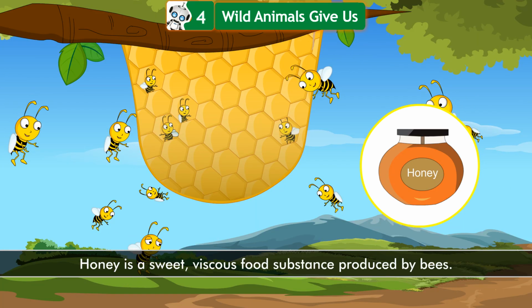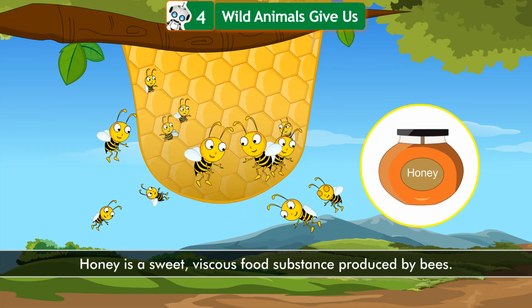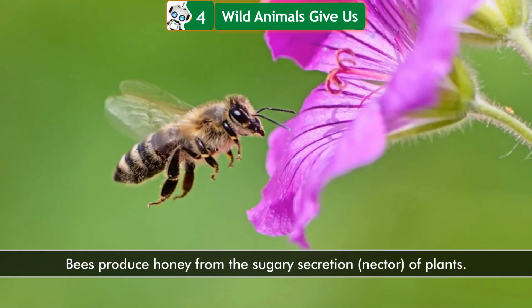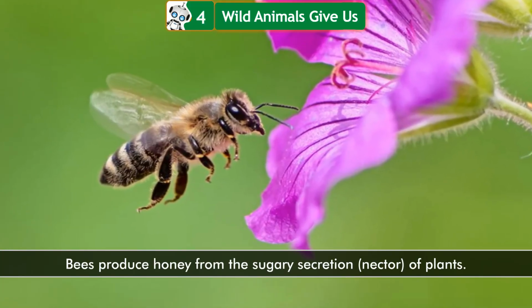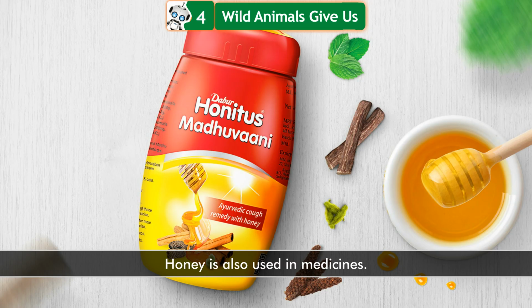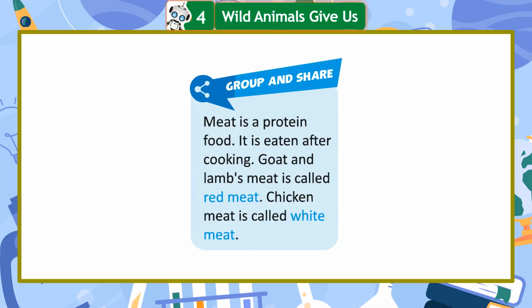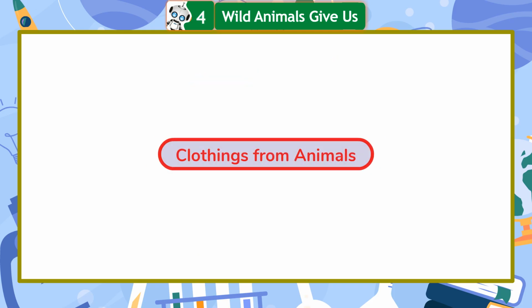Honey. Honey is a sweet, viscous food substance produced by bees. Bees produce honey from the sugary secretion, nectar, of plants. Honey is also used in medicines. Group and share. Meat is a protein food. It is eaten after cooking. Goat and lamb's meat is called red meat. Chicken meat is called white meat.